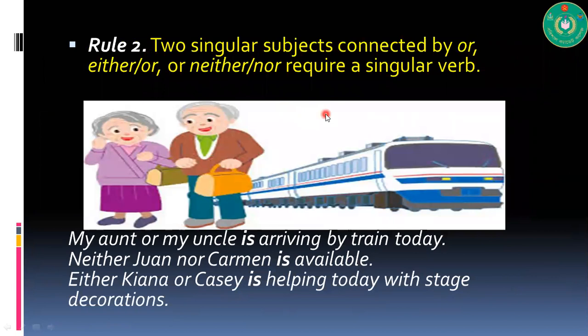Our next rule: two singular subjects connected by or, either or, neither nor require a singular verb. My aunt or my uncle is arriving by train today. Neither Juan nor Carmen is available. Either Kiana or Casey is helping today with stage decoration. Now, the rule is very simple. Two singular subjects connected by this or either or. We have some exceptions. We will talk about it later on.